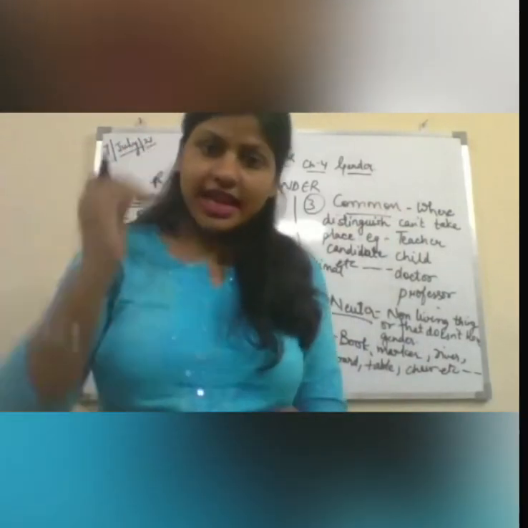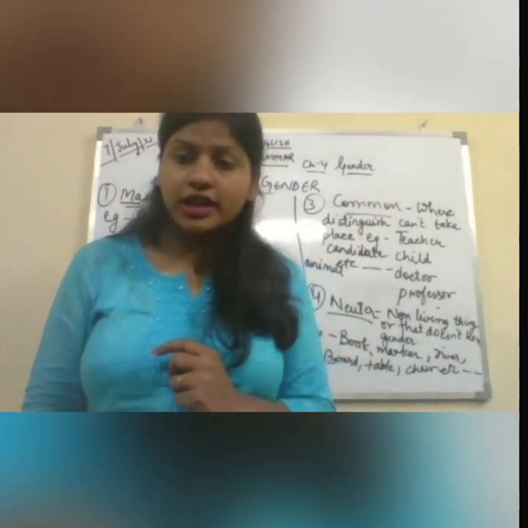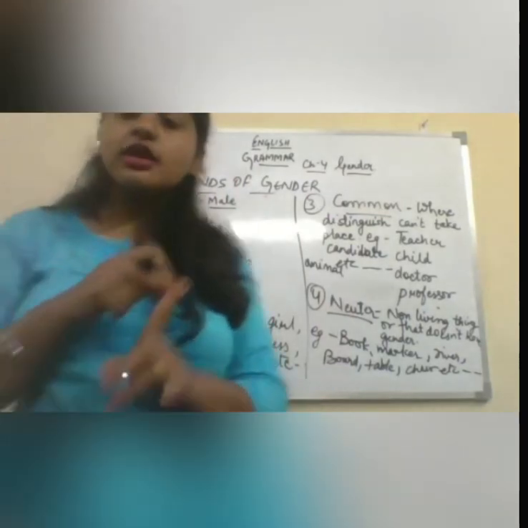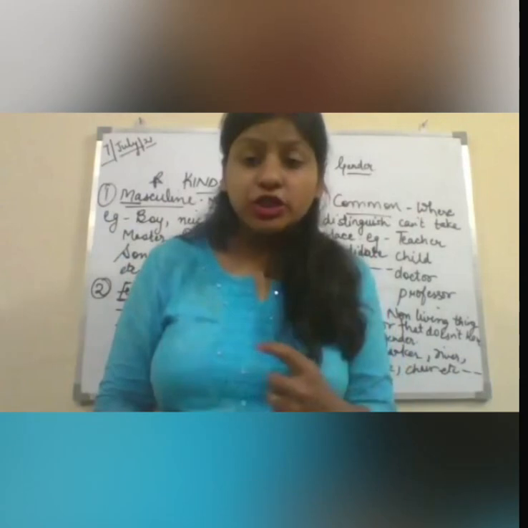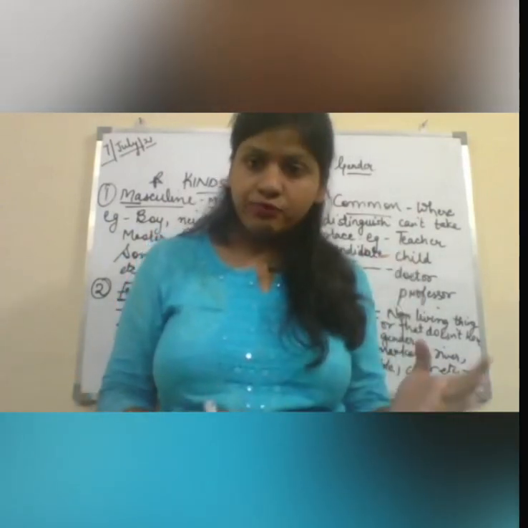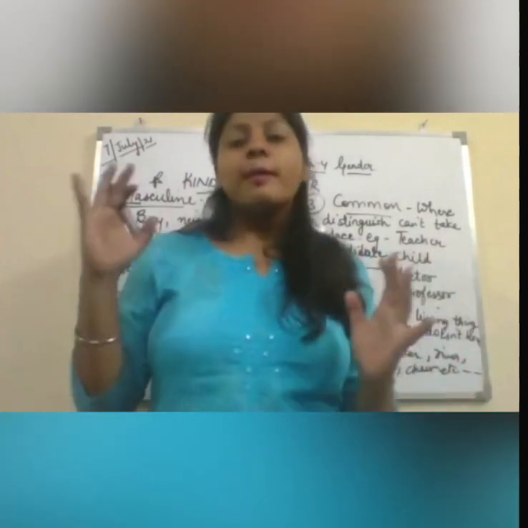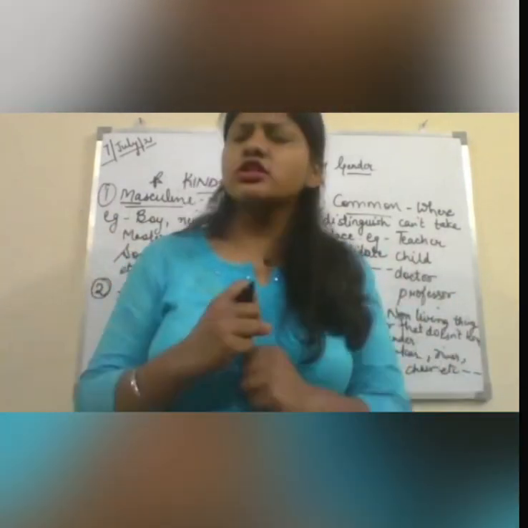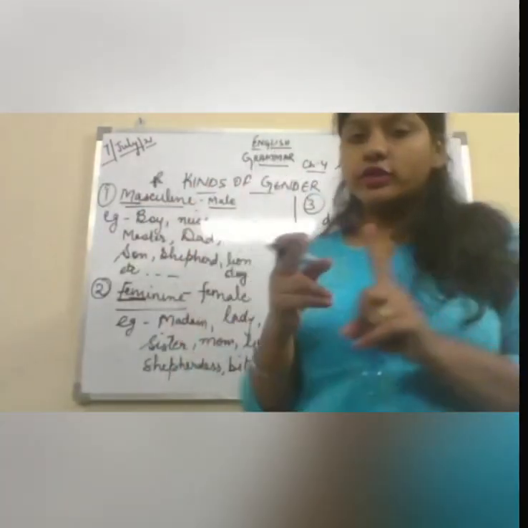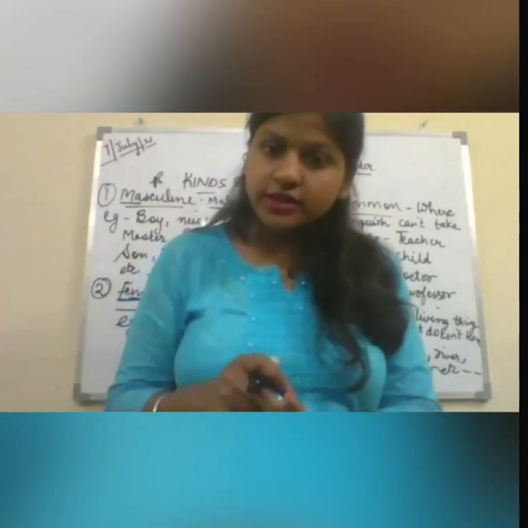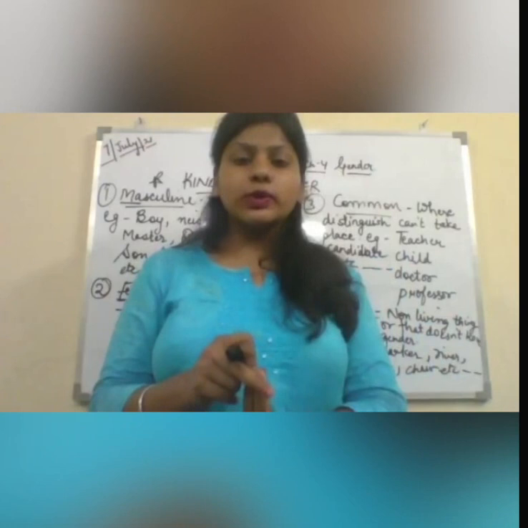Fine. So let's take a short recapitulation of what we have learned in this virtual English class. What is gender? Gender is the category which tells us about the species of human beings or things. For example, boy, girl, book, river, ma'am, sir, madam, teacher, professor, and so on. What are the kinds of gender? The first kind we have read is masculine gender. Second is feminine gender. Third is common gender. And the fourth is neuter gender.